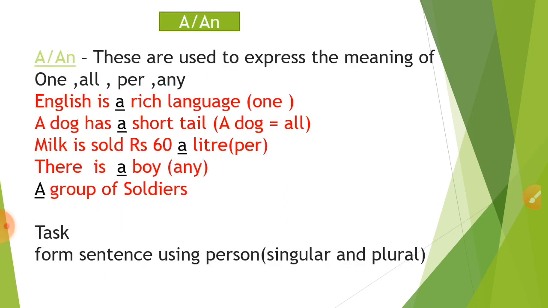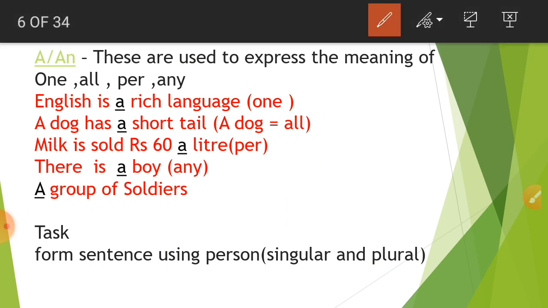Let's have a look. A and an, that is indefinite. These are used to express the meaning of one, all, per, any, even in case of each, at the rate. Let's have a look at the first example. English is a rich language. Here a denotes one of the. A dog has a short tail. A dog means all. It is saying about all the dogs having a short tail.